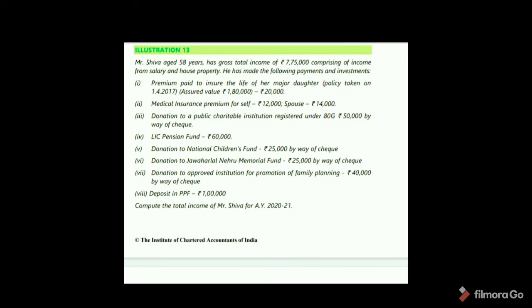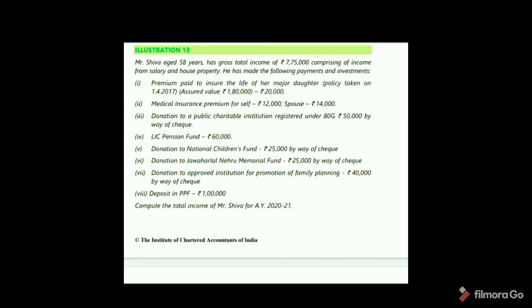See illustration 13. Mr. Shiva, aged 58 years, has gross total income 7,75,000, comprising income from salary and house property. He has made the following payments and investments. Premium paid to insure the life of his major daughter, policy taken on 1/4/17, assured value 1,80,000, premium paid 20,000. Medical insurance premium for self 12,000, spouse 14,000. Donation to a public charitable institution registered under 80G 50,000 by way of cheque.